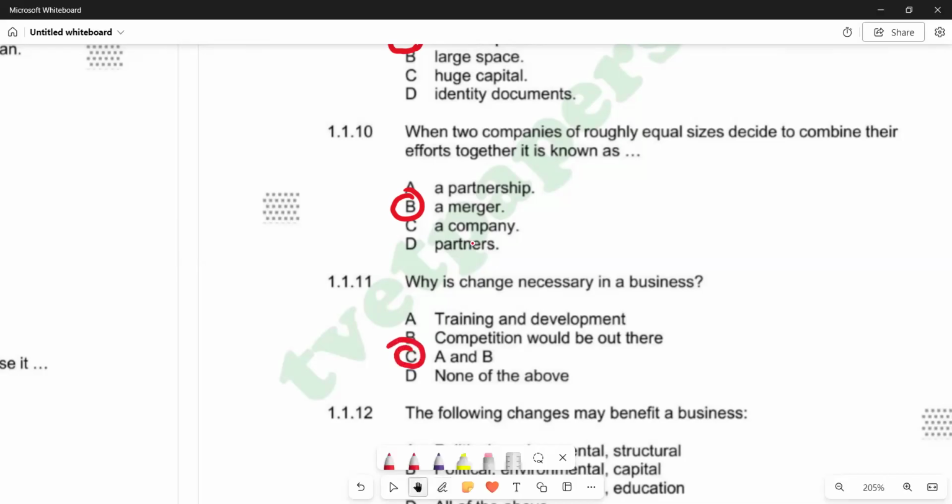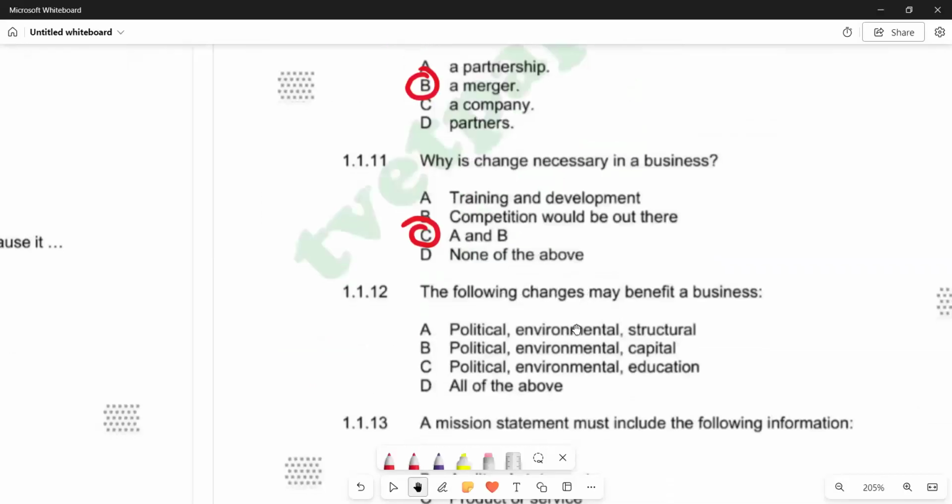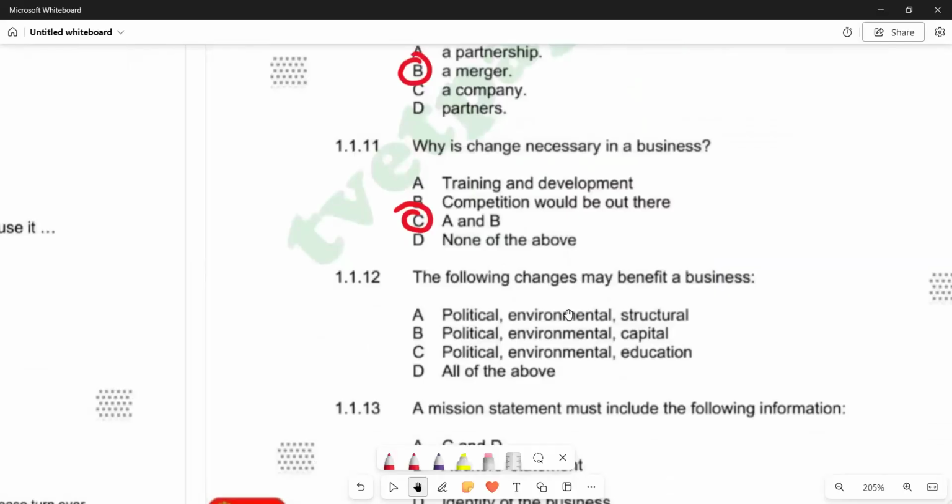And then 1.1.12, the following changes may benefit a business. So we are saying we have got A, political, environmental, and structural. B, political, environmental, and capital. C, political, environmental, education. D, all of the above. So you'd see that A is most appropriate, whereby we are saying political, environmental, and structural. So we have A. Then 1.1.13, which is stating a mission statement must include the following.